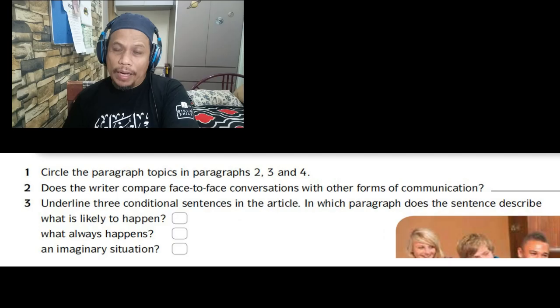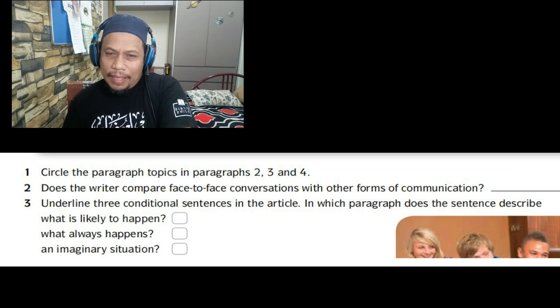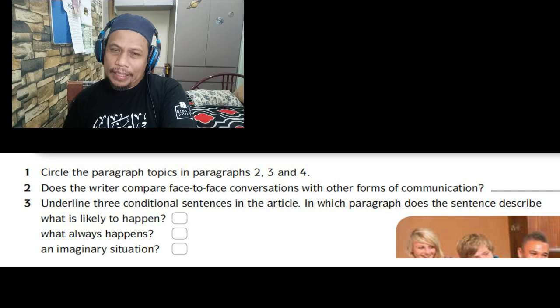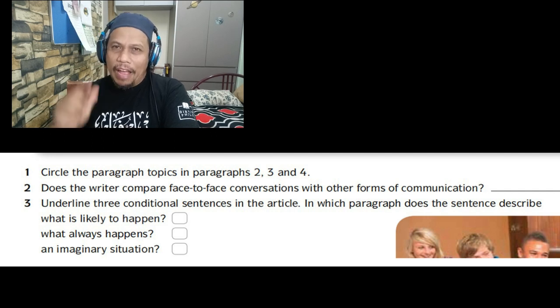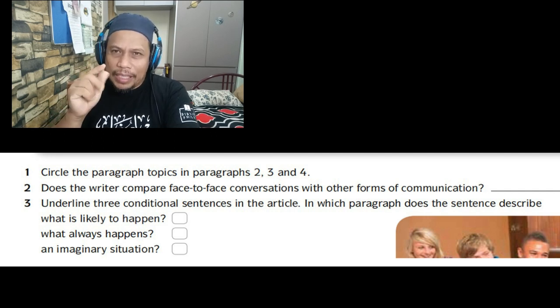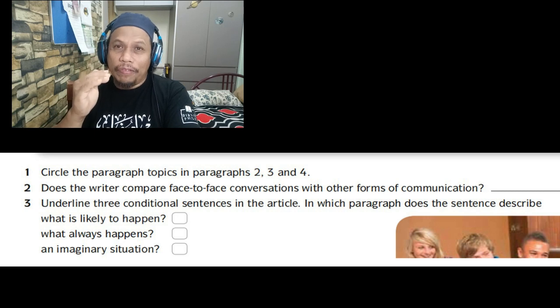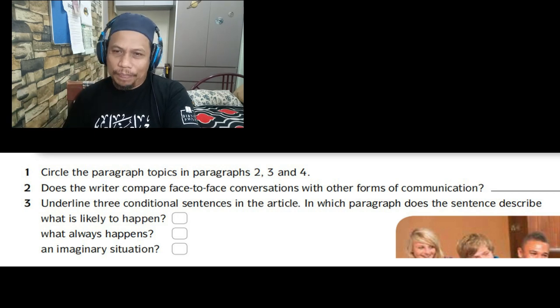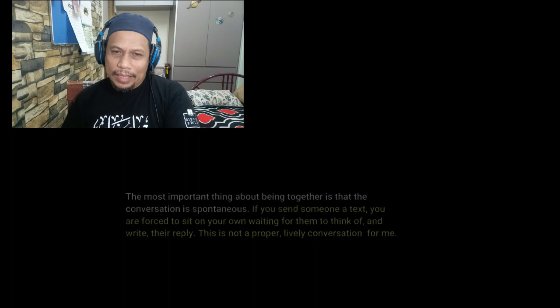So that's number 1. Number 2, does the writer compare face-to-face conversation with other forms of communication? Yes. Okay, every time the writer gives a reason, the writer will also give reasons for the other choice. For example, let us take paragraph 2.